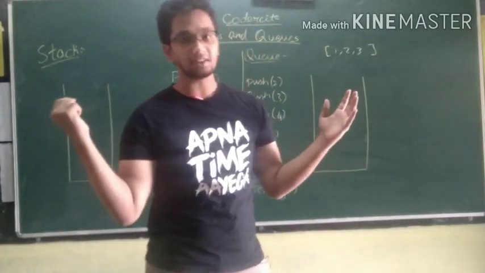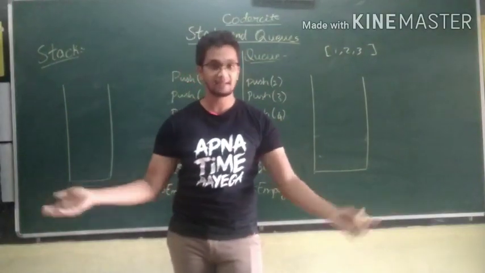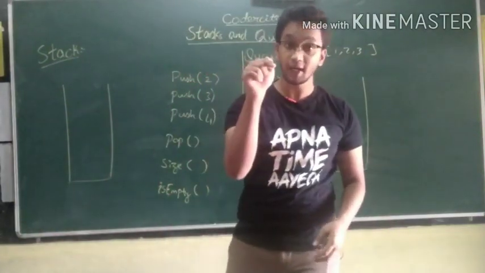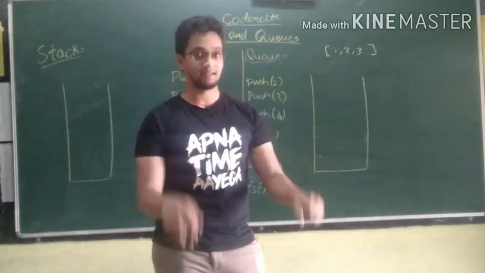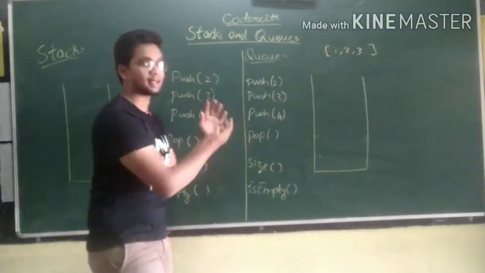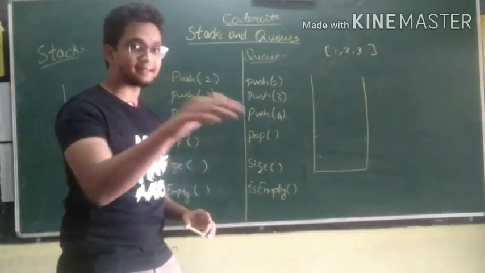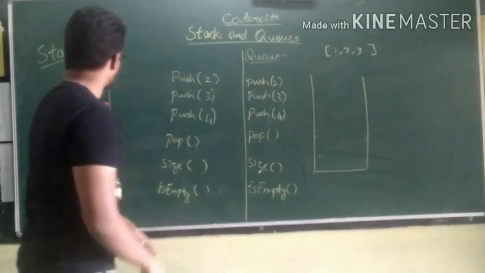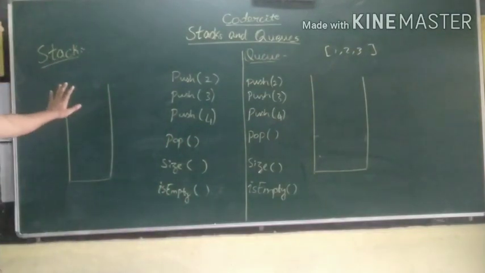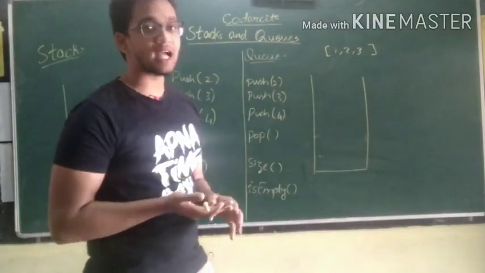But what's with abstract data type? An abstract data type is a data structure which you create yourself using the inbuilt data structures. That is an ADT. So how do you implement stacks and queues using the list in Python? This is the basic structure of a stack and queue I have written over there, and the operations also I have written over here.